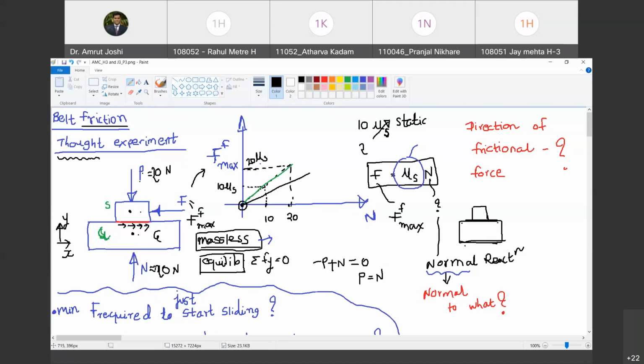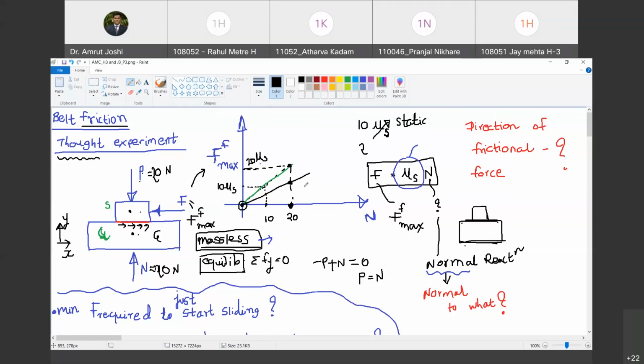So what can you say about the smoothness, or what can you say about the frictional force generated between the two surfaces for a given value of N? If you look at a given value of N equal to 20, then for glass and steel, the maximum friction that can be generated is lower than steel and steel. Do you agree with me? Yes. That means the contact has become smoother. Do you agree with me?